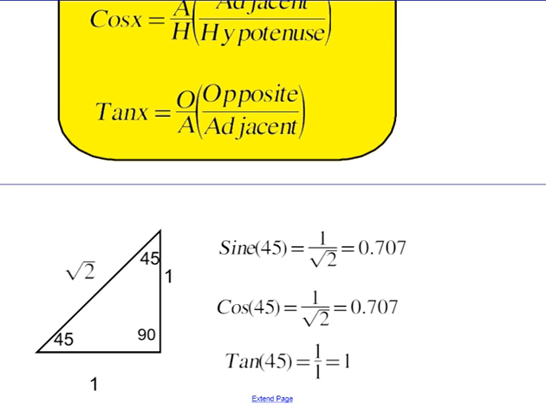If you look at a right-angled triangle with angle 45 degrees, both sides are equal. Using Pythagoras, we can find that the hypotenuse is the square root of 1 squared plus 1 squared, which is root 2. So the sine of 45 is opposite over hypotenuse, which is 1 over root 2. The cos of 45 is adjacent over hypotenuse, which is 1 over root 2. And so they're both 0.707. And the tan of 45 is 1 over 1, which is 1.